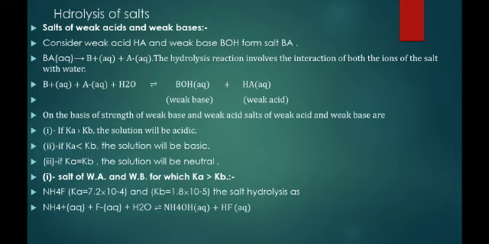Now in this case, NH4OH is a weak base and HF is a weak acid, but the acidic strength of HF is more than the basic strength of NH4OH. Therefore, the solution will be acidic.